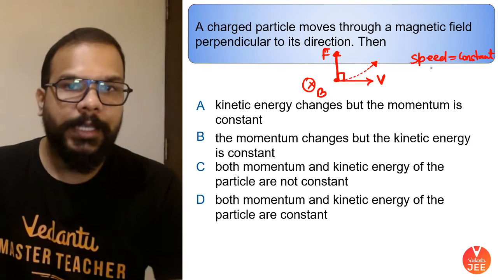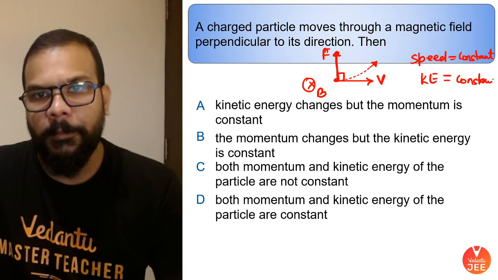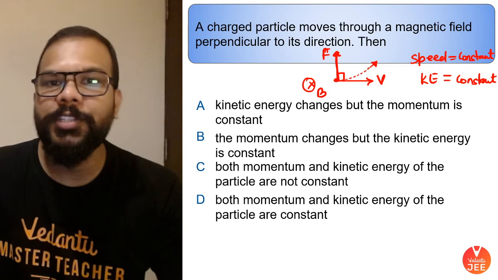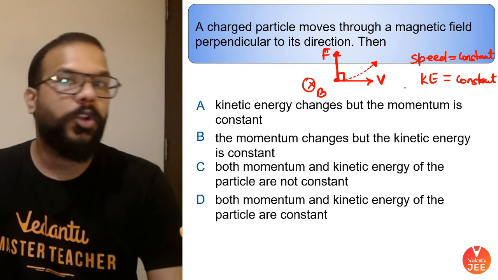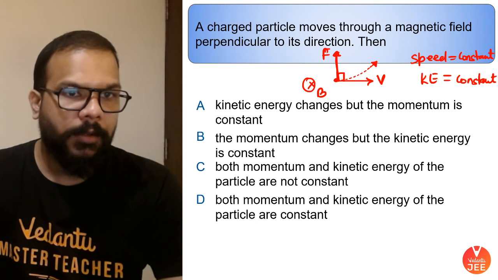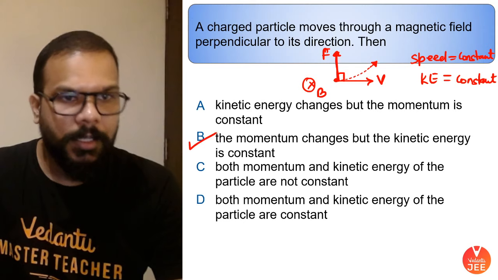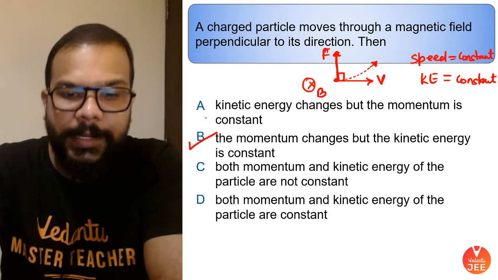Okay guys, so we can say that if speed is constant, then the kinetic energy will also be constant. But as the direction of motion is changing, momentum is not going to be constant. So if we go by the options, it looks like option B, which says that the momentum changes but the kinetic energy remains constant, is going to be the right answer.